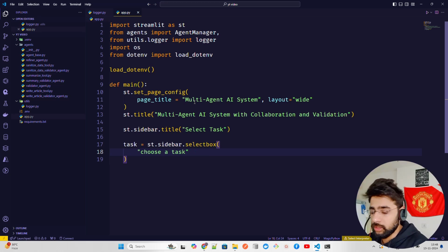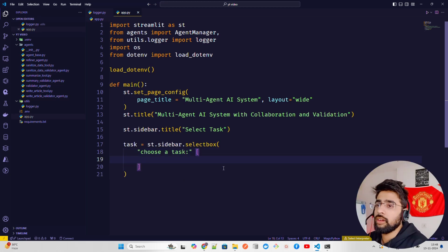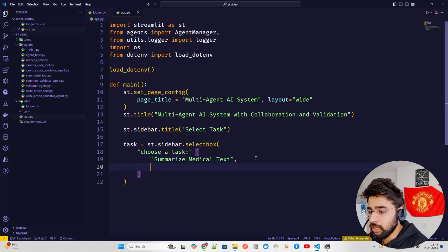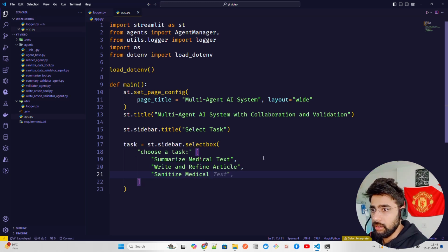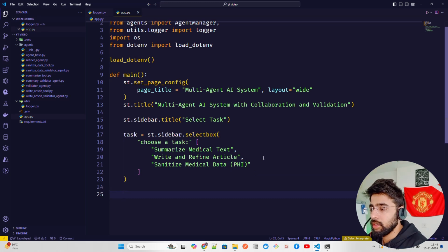And then in the choose a task, you can have your list items. In the list, I'm going to have summarize medical text, and the second one will be write and refine article, and then I'm going to have sanitize medical data, PHI. Now the task is done.